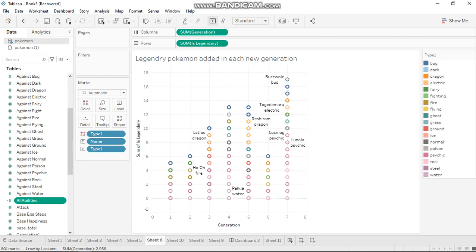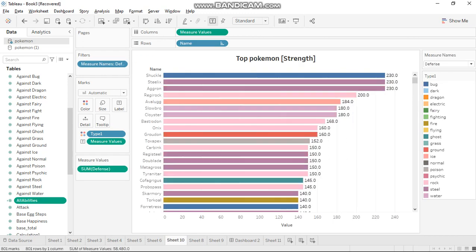In this chart, using generation and legendary Pokemon, we show how many Pokemon were added in each generation. Also, to determine which type of Pokemon are added in each generation, we use color coding. So in the first generation 6 Pokemon were added, where 2 are psychic type, 1 is ice type, 1 is fire type, 1 is fairy type and 1 is bug type. Blue color is for bug type. As we see, in every generation one bug type legendary Pokemon is added.